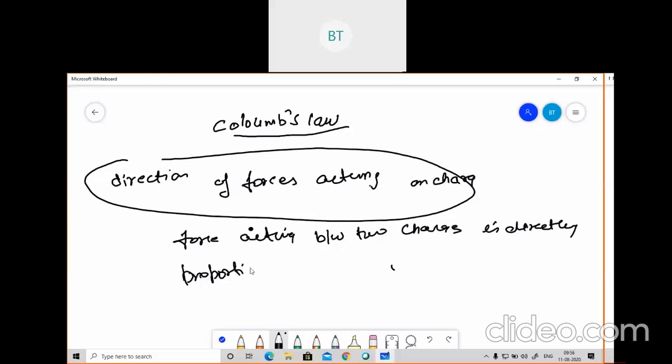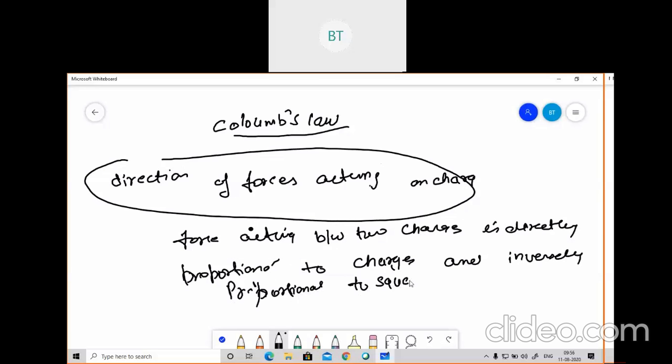So if you have copy and pen, please write there: is directly proportional to charges and inversely proportional to the square of the distance between them.